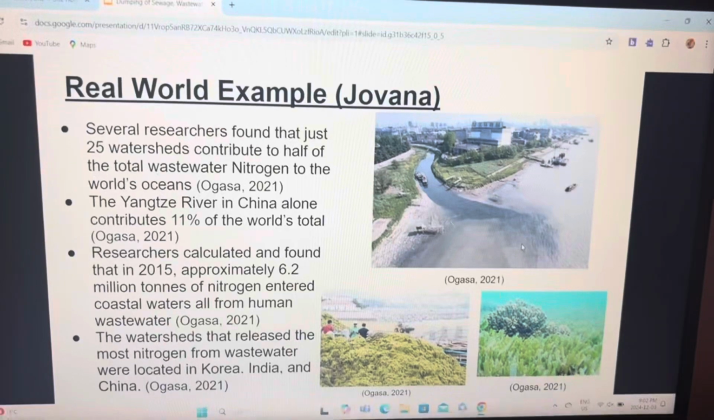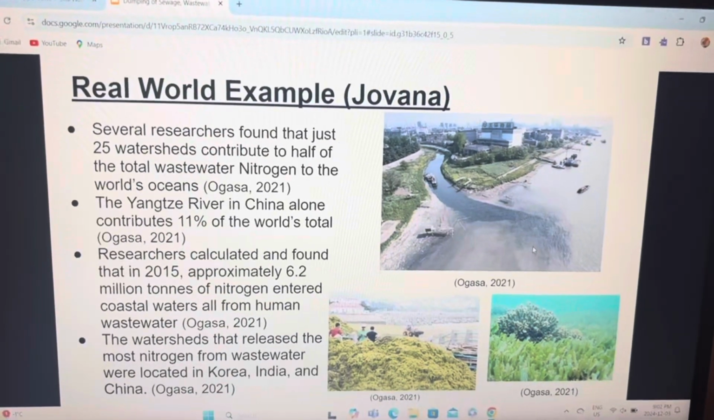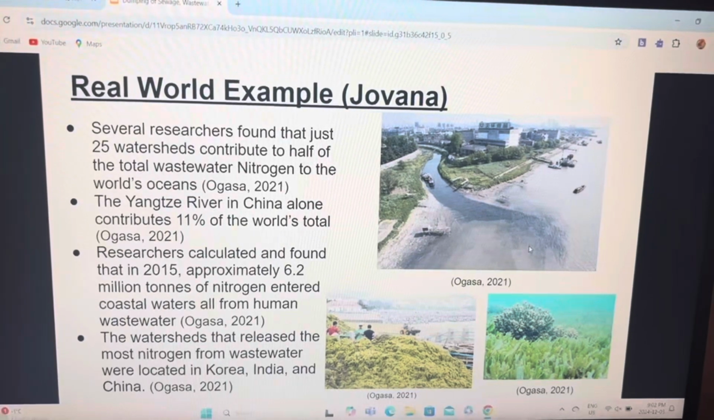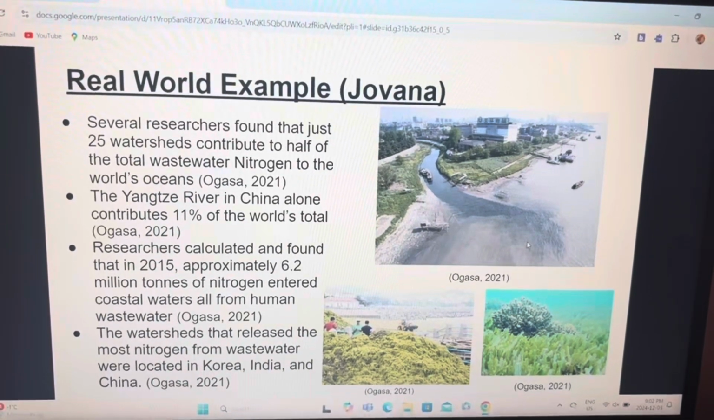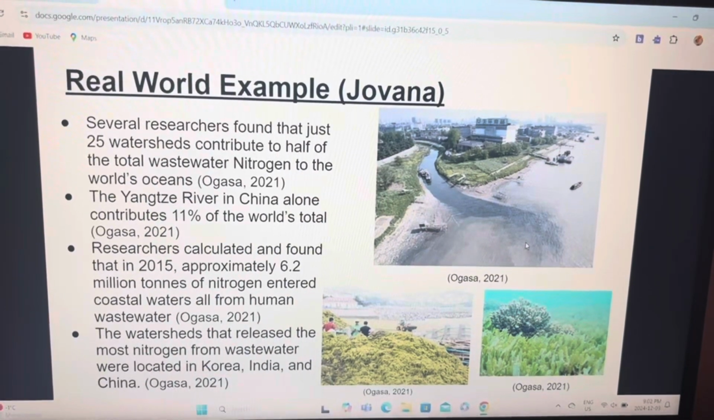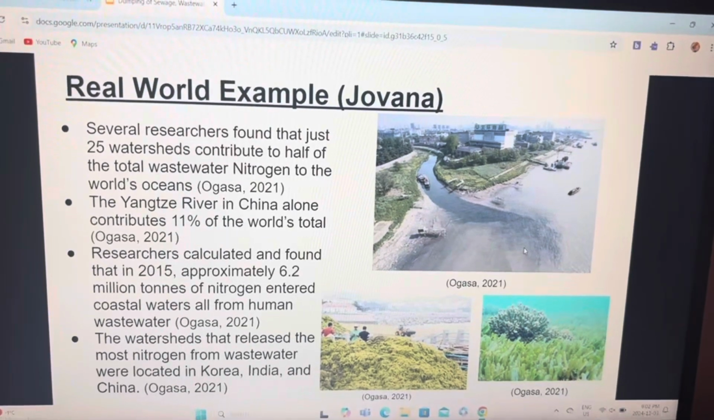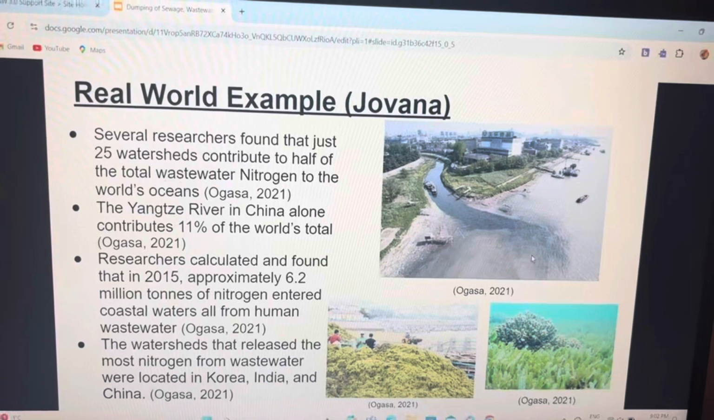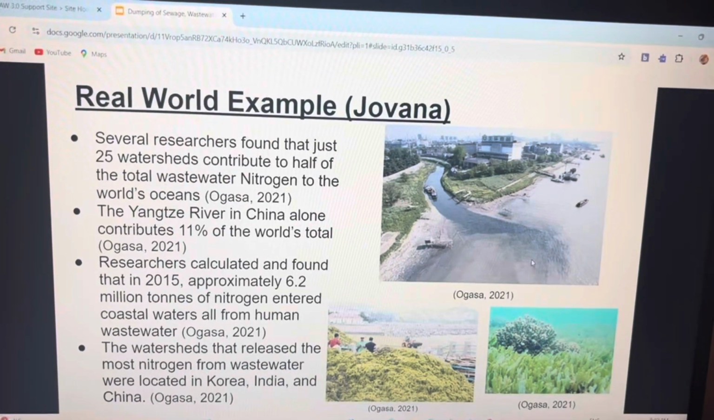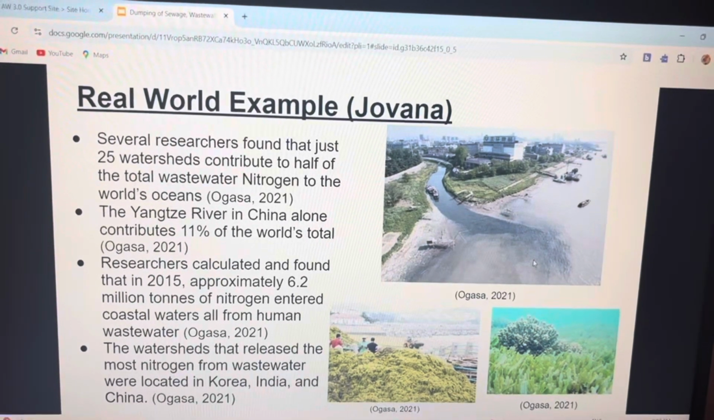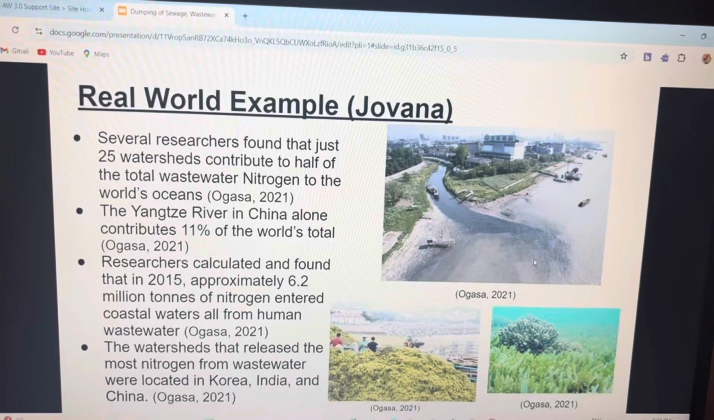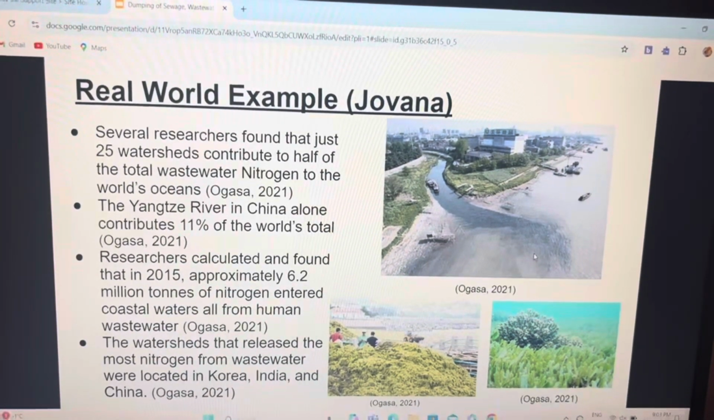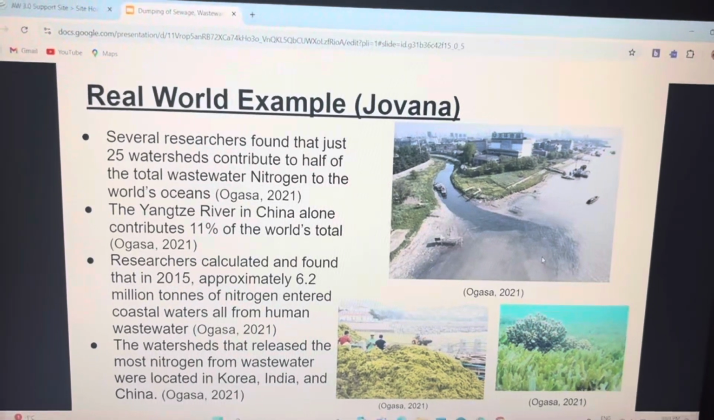Next, I will be covering a real-world example. Several researchers found that just 25 watersheds contribute to half of the total wastewater nitrogen to the world's oceans. The Yangtze River in China alone contributes 11% of the world's total. Researchers calculated and found that in 2015, approximately 6.2 million tons of nitrogen entered coastal waters, all from human wastewater. The watersheds that release the most nitrogen from wastewater were located in Korea, India, and China.